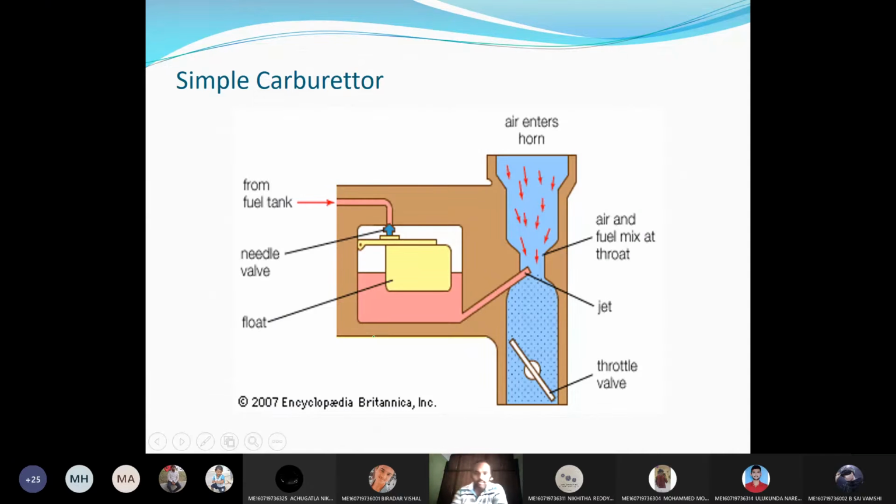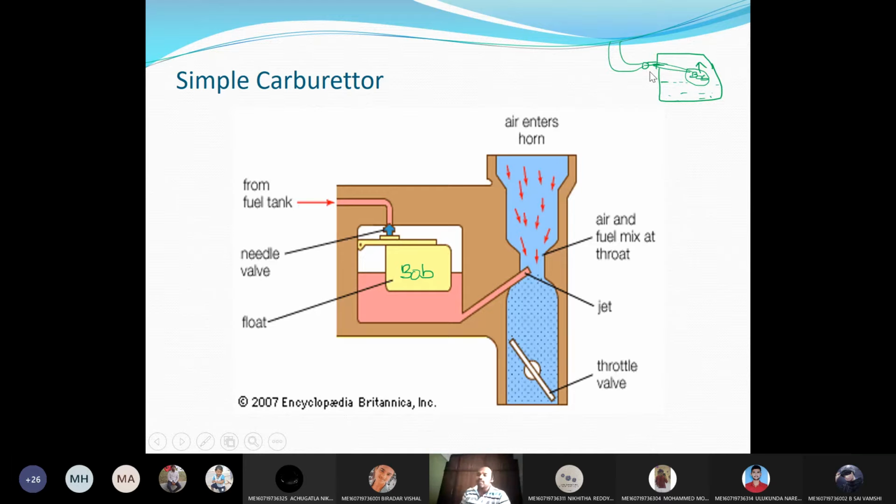This is a simple carburetor, and you can see this is the float. We can say it is the bob. So how will it work? Let us say if you see water coolers from the back, we supply the water connection through pipes, and inside there will be a bulb. What is the purpose of this bulb? Whenever the water level inside the tank reaches the required position, automatically this bulb will be lifted. Therefore the needle over here will close the passage.